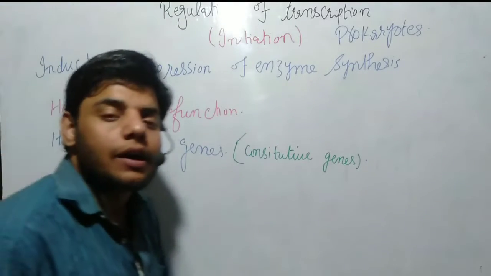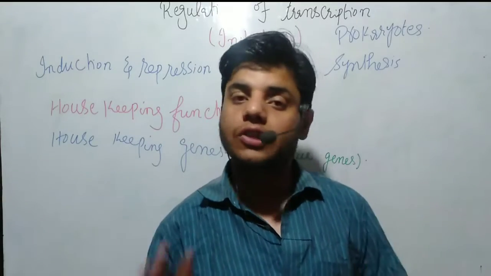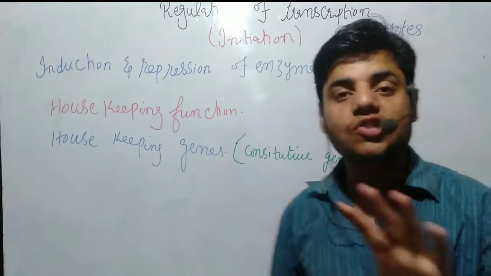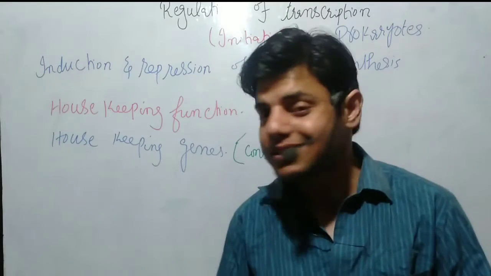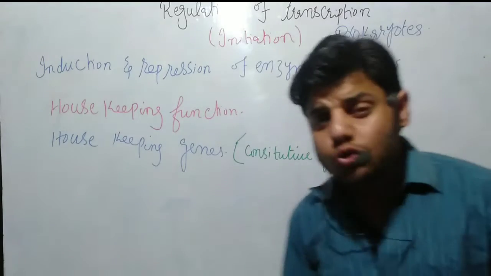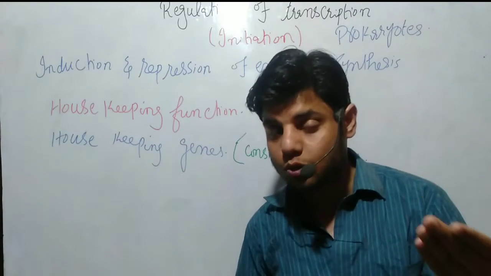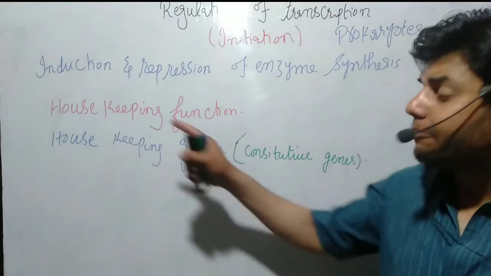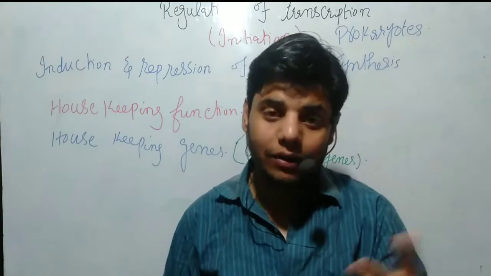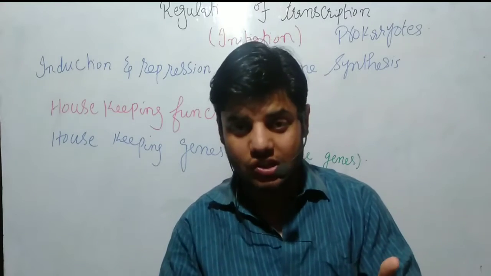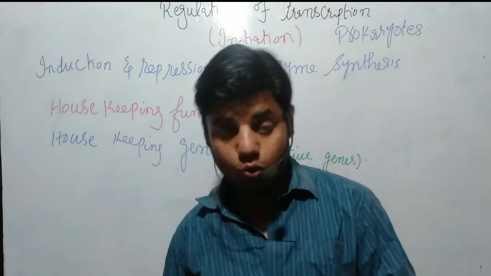This doesn't mean that all the chemical reactions and all the processes inside the cell are going on, or that all the genes inside the cell are turned on and all the proteins and enzymes are produced. It doesn't mean like that. It also means that when the cell needs, let's suppose, a beta-galactosidase enzyme, at that time the cell will turn on its genes, which we call beta-galactosidase genes, means lac genes, and then we get the beta-galactosidase enzyme through this gene.